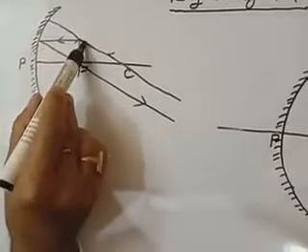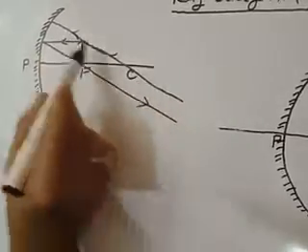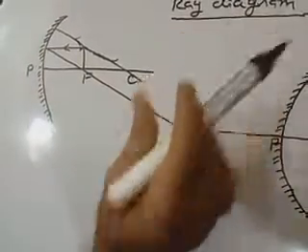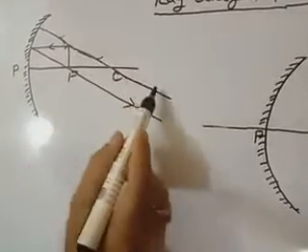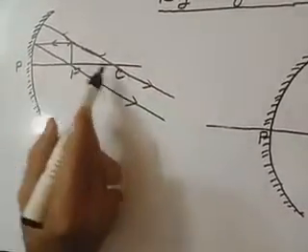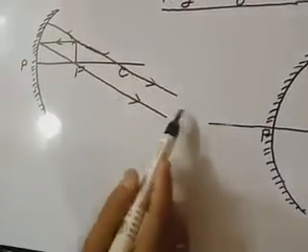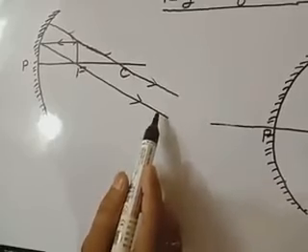As we know, if a ray is passing through the center of curvature, then after reflection it will also be reflected through the center of curvature. Then you see, after reflection, both the reflected rays are parallel to each other.